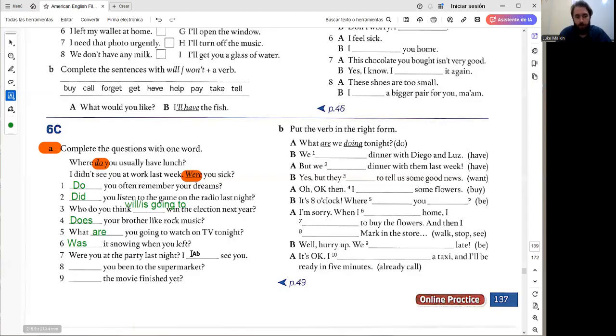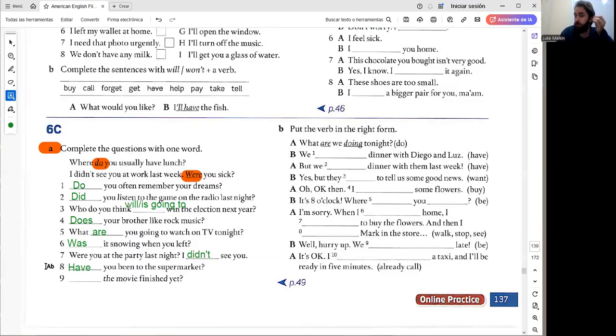7. Were you at the party last night? I didn't see you. This is past simple because it's a fixed time, a specific time in the past, last night. Our auxiliary is didn't because it's negative. 8. Have you been to the supermarket? This is about the past, but not specific past. So we use present perfect.